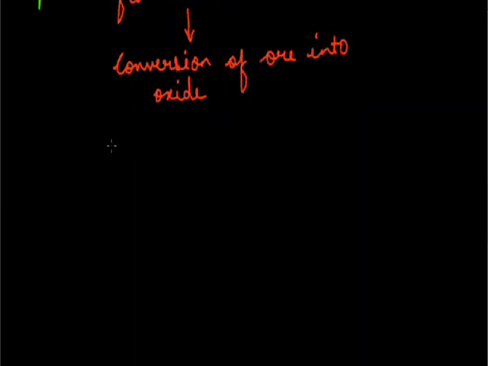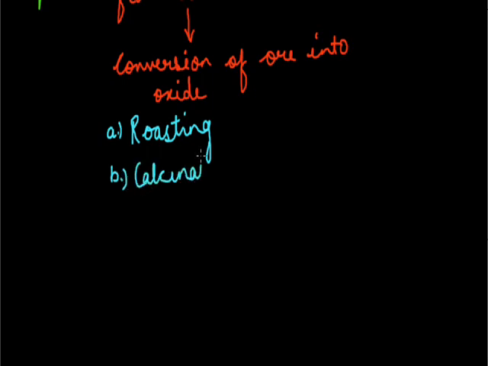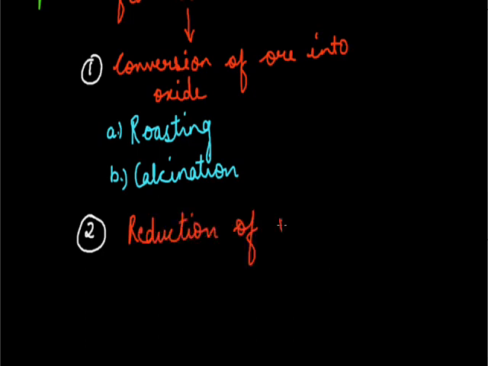We can convert it into oxide either by roasting, or next term is calcination. By these two methods we can convert an ore into its oxide. Then what we'll do, then after converting it into oxide, we will reduce the metal oxide. Okay, this reduction of metal oxide.